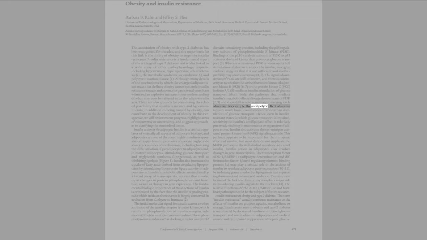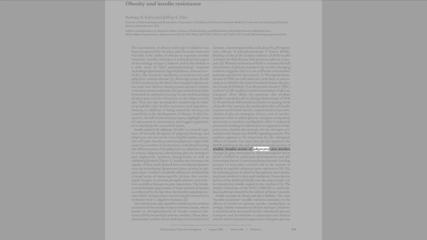For example, the anti-lipolytic effect of insulin requires much lower insulin concentrations than stimulation of glucose transport. Hence, even in insulin-resistant states in which glucose transport is impaired, sensitivity to insulin's anti-lipolytic effect is relatively preserved, resulting in maintenance or expansion of adipose stores. Insulin also activates the RAS, mitogen-activated protein kinase, RAS-MAPK, signaling cascade. This pathway appears to be important for the mitogenic effects of insulin, but most data do not implicate the MAPK pathway in the well-studied metabolic actions of insulin.